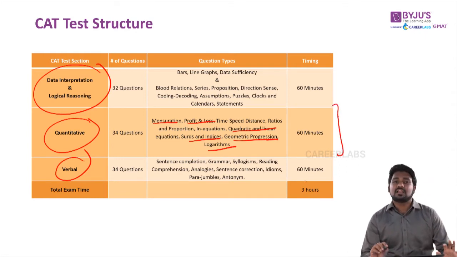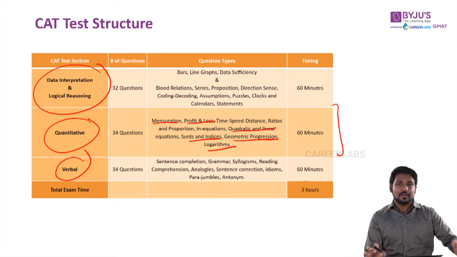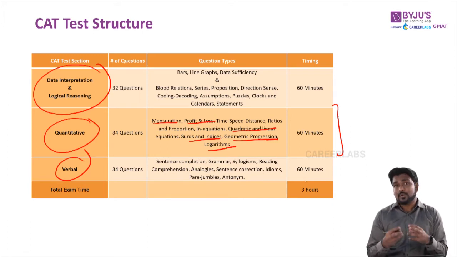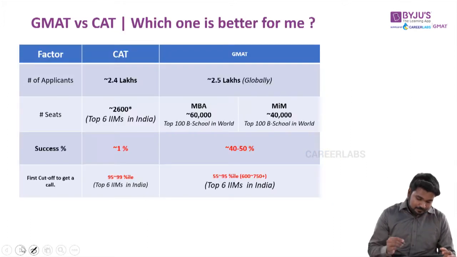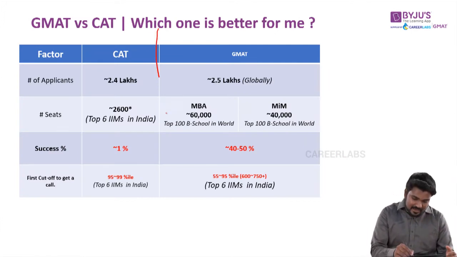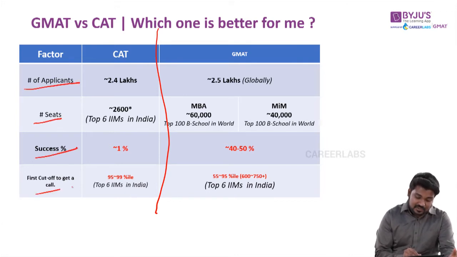But again, guys, at this point you can never conclude which exam is better for me, because difficulty in an exam is just one point. As I already told you, the journey beyond that, for example, for an MBA admission, the programs you can apply to and the acceptance rate of the school are more critical to analyze. So let's go a little deeper to understand it further. Right now, let me put up a table of comparison so it's easier for you to visualize. I'm taking these parameters: number of applicants, number of seats, success percentage, and first cutoff to get a call.